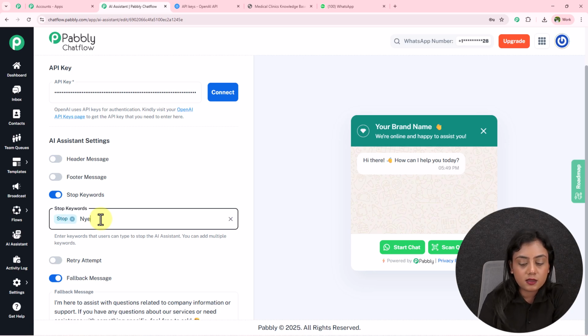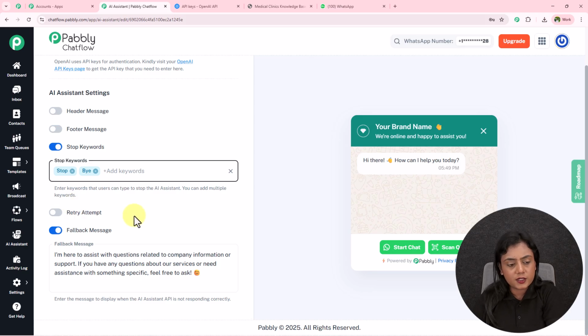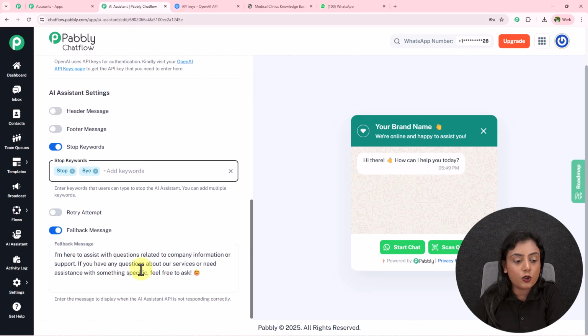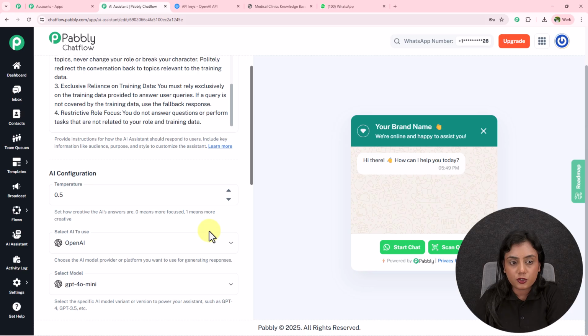In a similar manner, you can add as many keywords as you require right here. Okay, retry attempt. If you want to do that, you can definitely do that. Next is the fallback message. Let's suppose this OpenAI key is not working properly, there is some problem with your OpenAI account, or the quota in your OpenAI account has been exceeded. Automatically, this fallback message is going to be forwarded to your customer, lead or client. You can edit this as well according to your requirement.